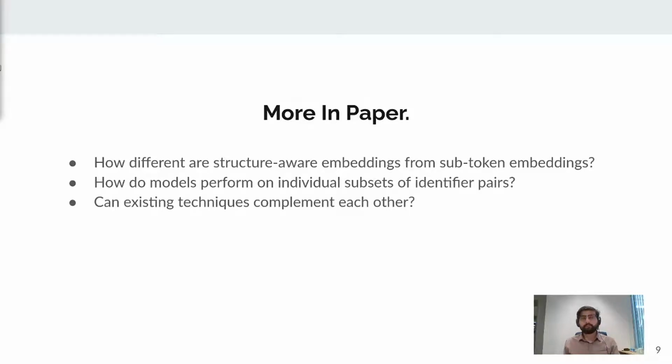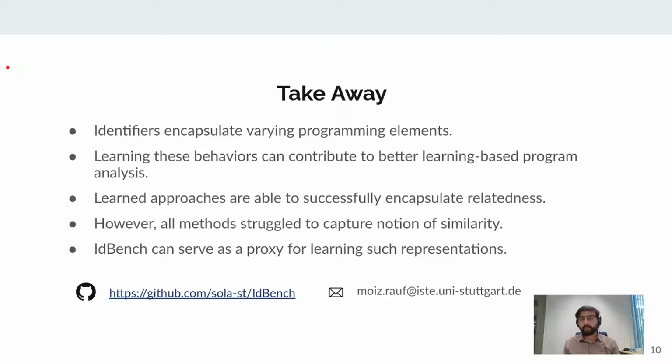Finally, in this work, we've tried to highlight the importance of learning varying behaviors of identifiers for better code understanding. We showed that learning approaches actually perform better than string distance based methods. They are able to capture relatedness pretty well. However, all of these methods struggle to capture the notion of similarity. And we believe that, considering these ratings that we have developed and the behaviors that we have highlighted, one can train better representations that can be used to perform better code understanding tasks.